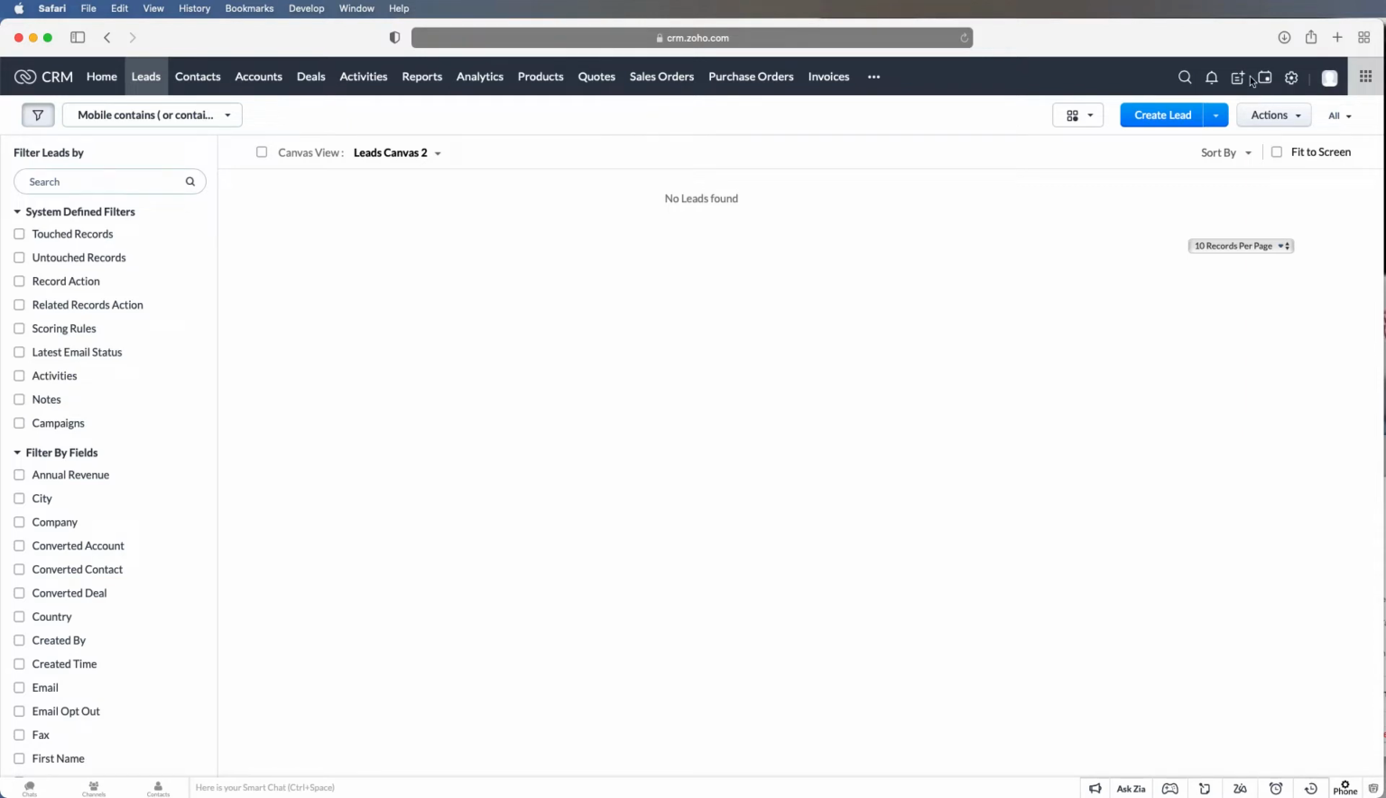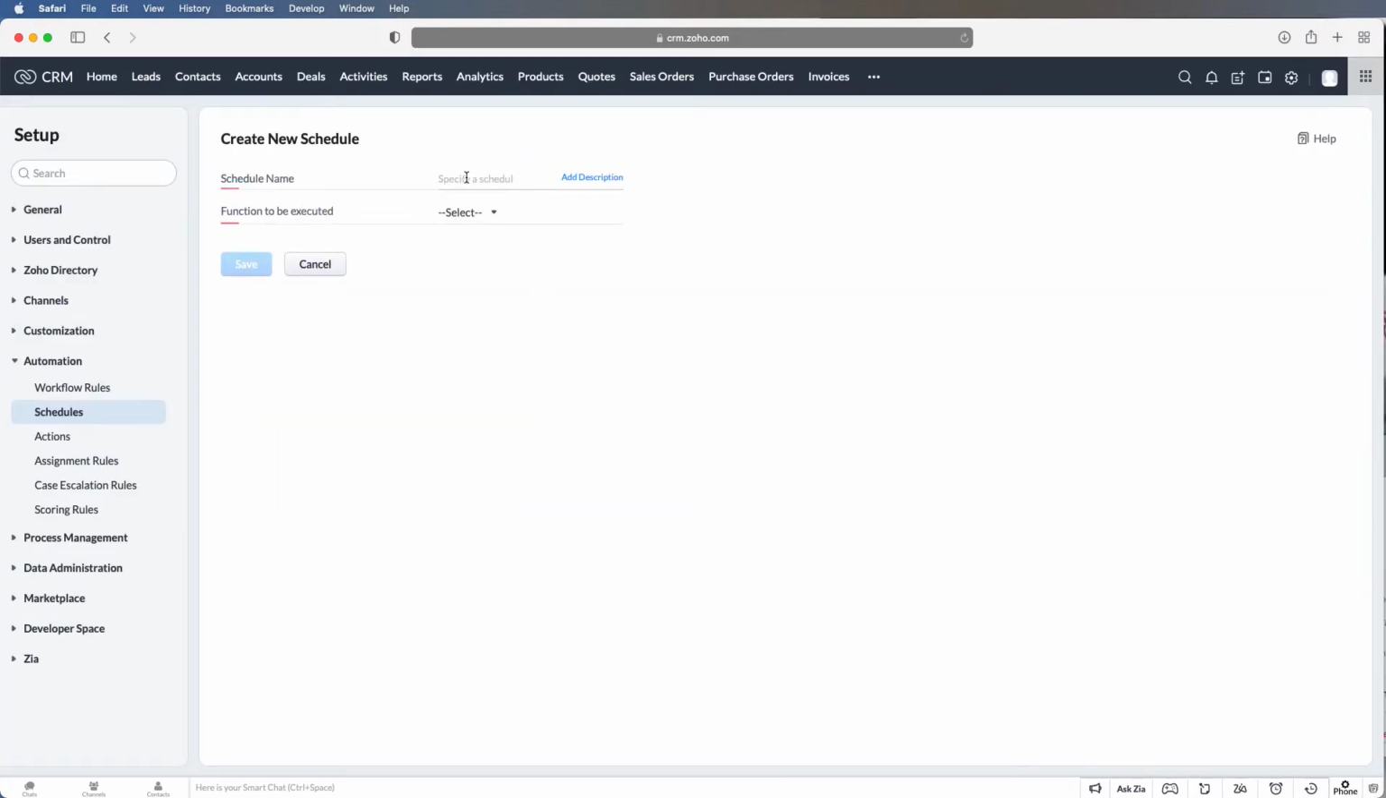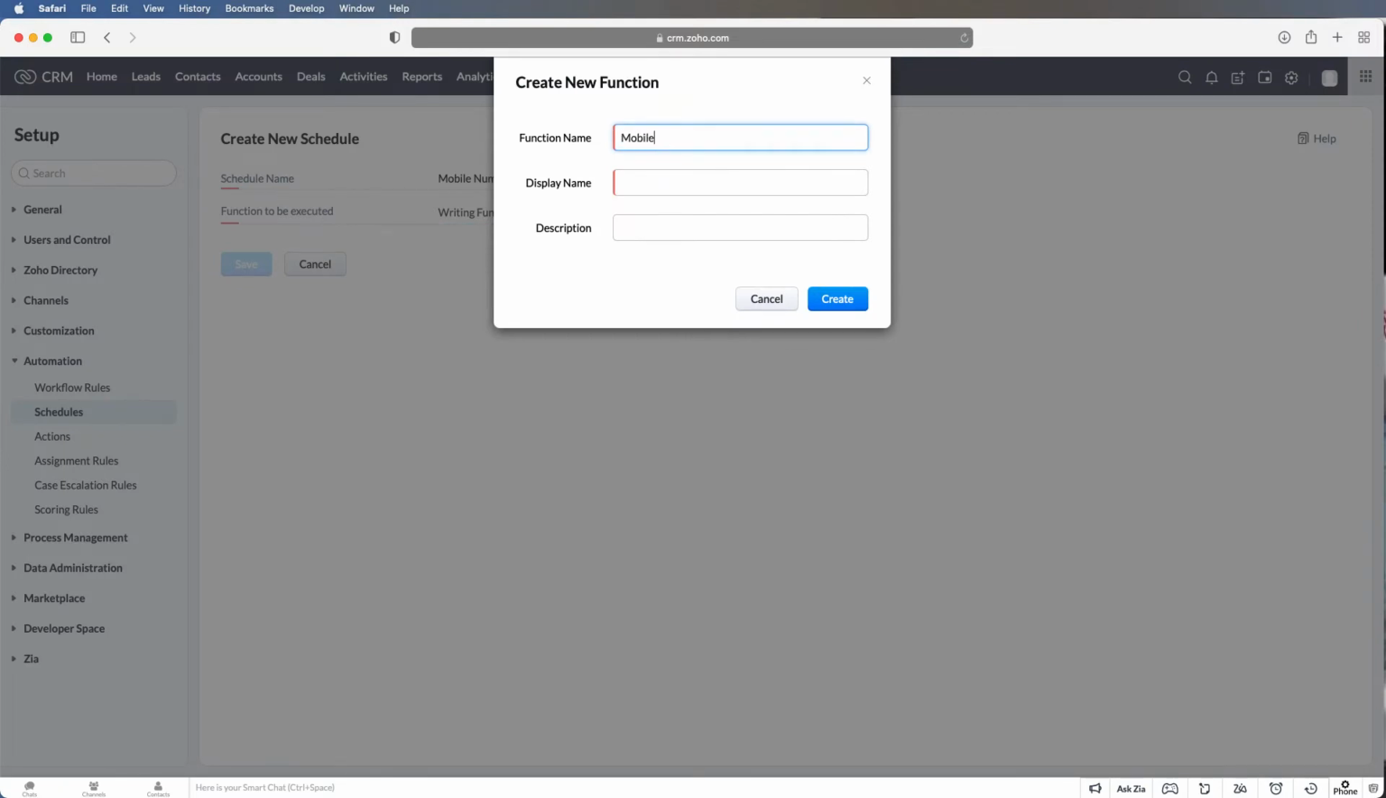Then I want to do the script as a schedule. So what I want to do is create this schedule. I'm going to specify it as mobile number clean. We'll need to do a function. This is going to be the mobile number clean.